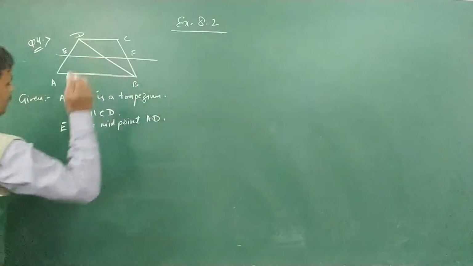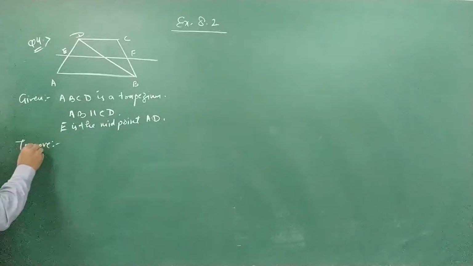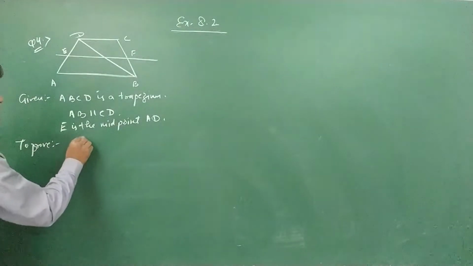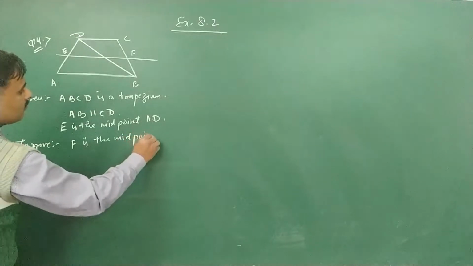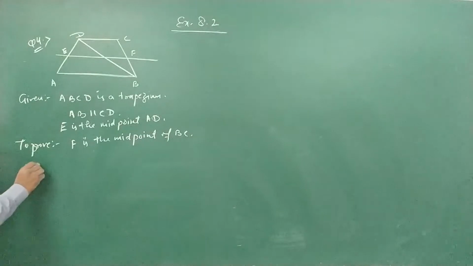So what are we going to prove here? We prove that F is the midpoint of BC. Proof.